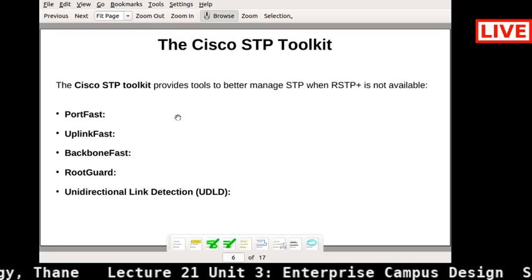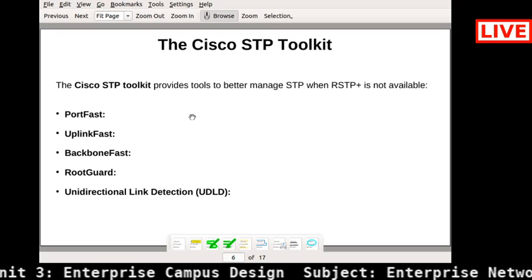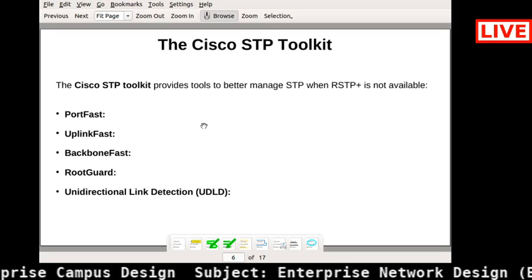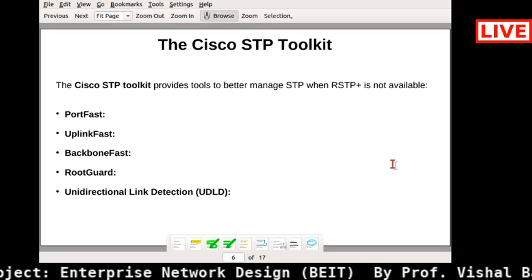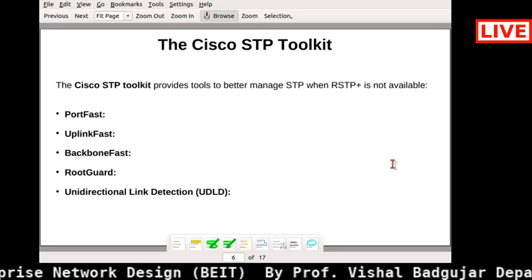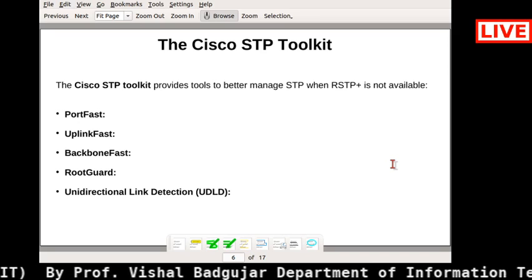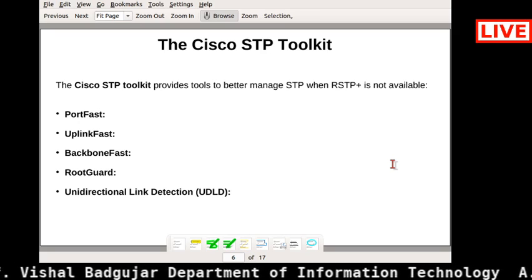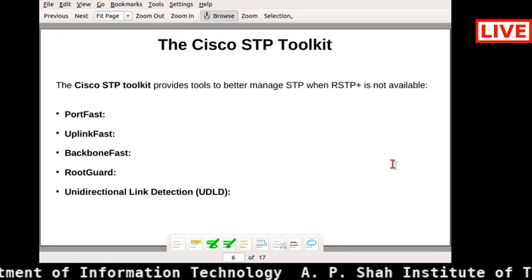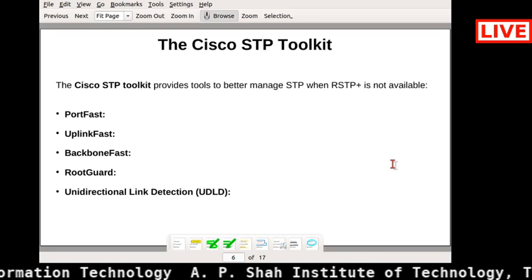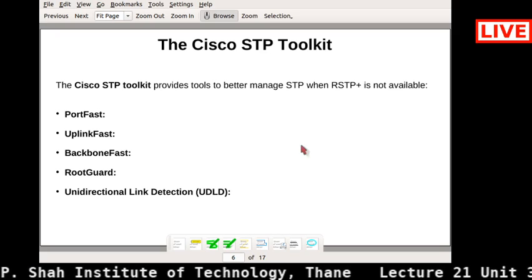Then the other mode: this is the static trunking protocol, and in the same way there is DTP, the dynamic trunking protocol, which is mainly used for the encapsulation part. It supports encapsulation. That is also another thing, and all these things you must understand and know.